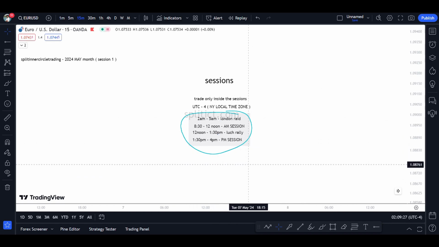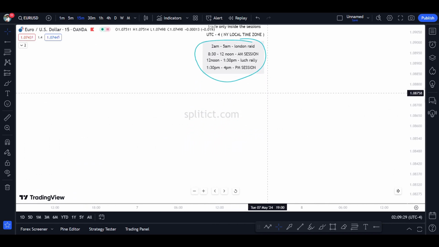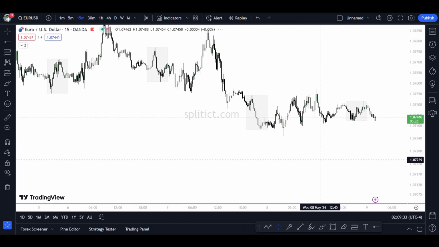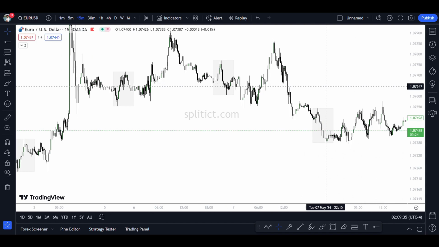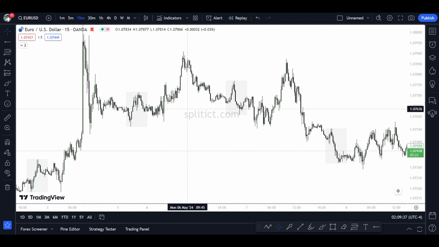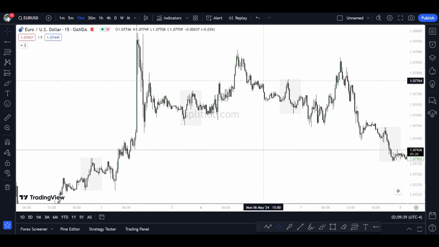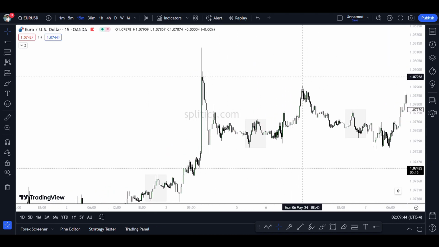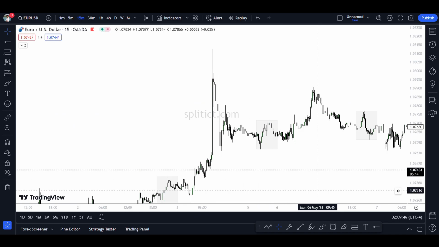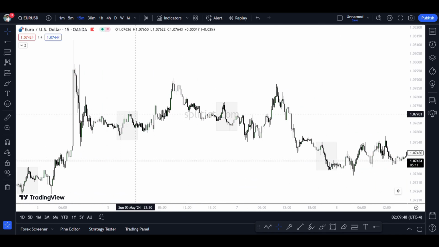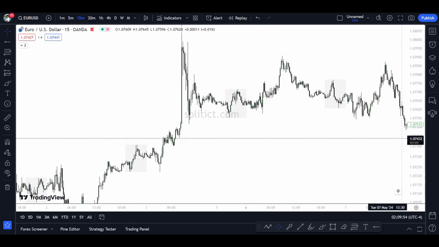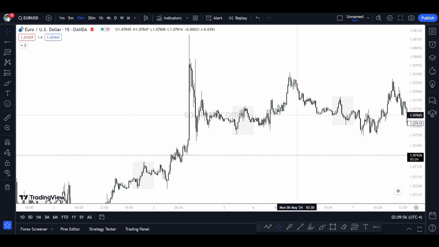Now I'll show you a couple of examples of how you mark those sessions, the highs and lows. For example, let's go to this area. Let's just take this one. This is a good turtle soup setup, right? This week we only got 2 trades, and both of them were winners, so it's good.